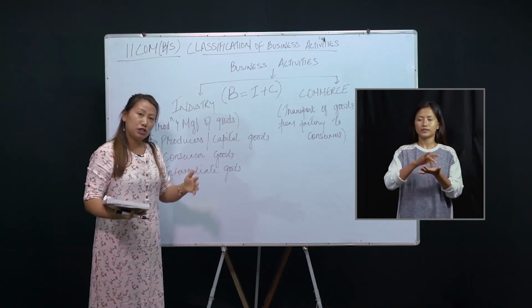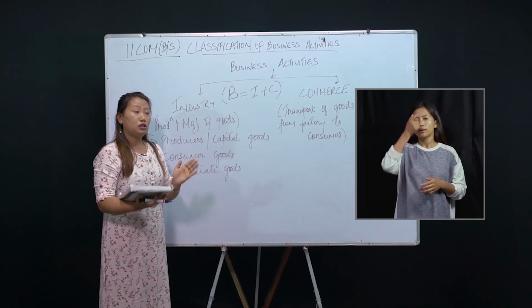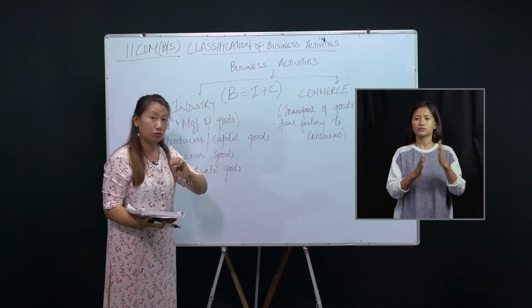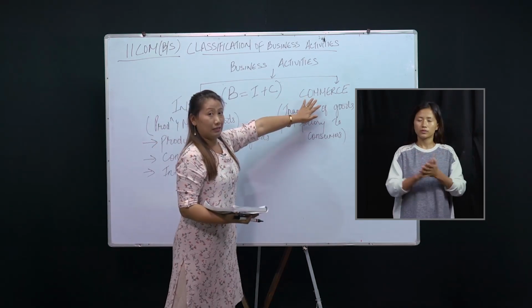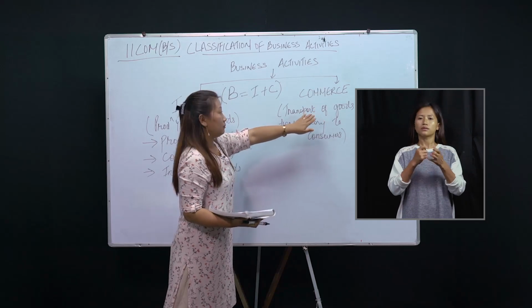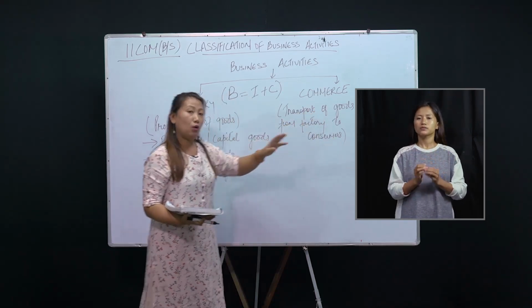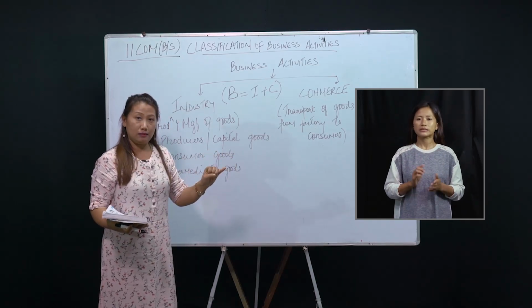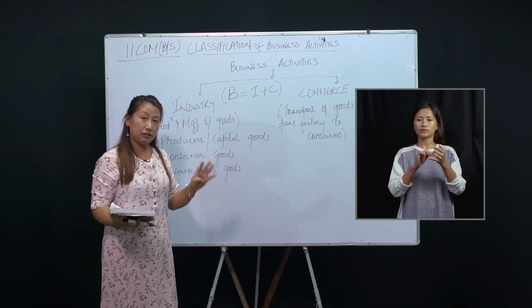After production and manufacturing of goods, the next problem is how to distribute that product, how to distribute that final product to the consumer, yes or no? That problem is solved by commerce. Here there are activities that transport goods from the factory to the ultimate customers: transportation, insurance, warehousing, advertisement.